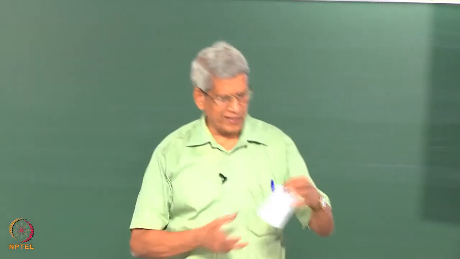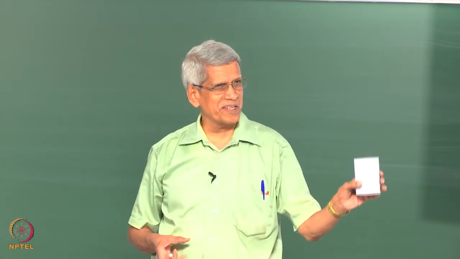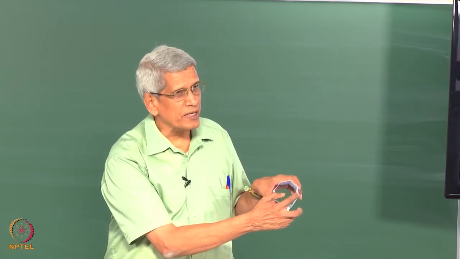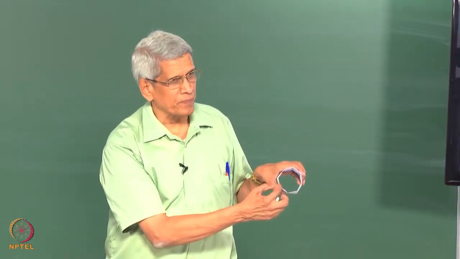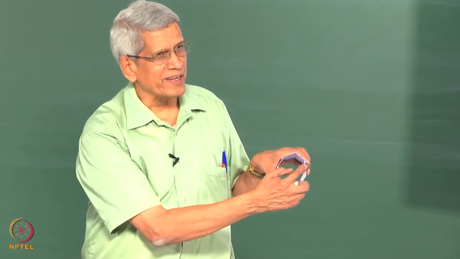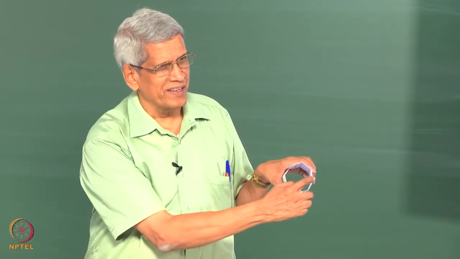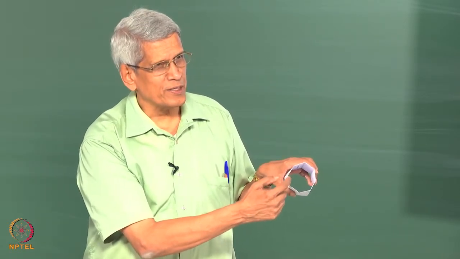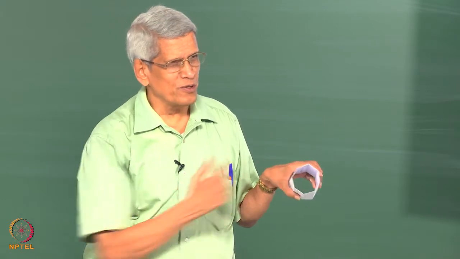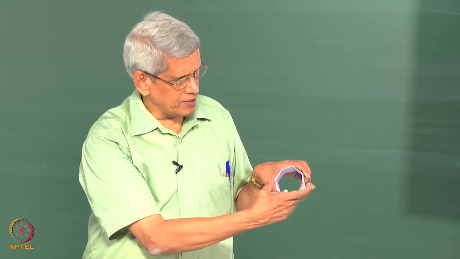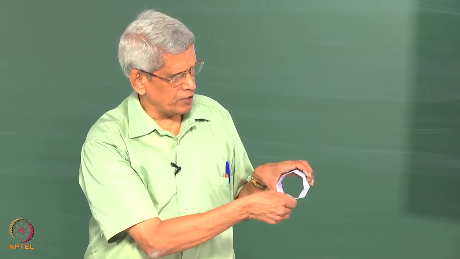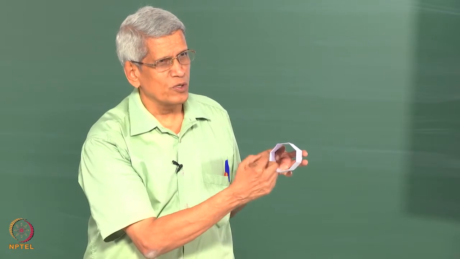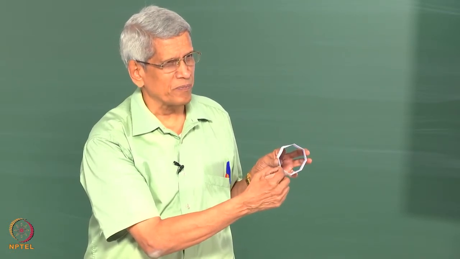See, you see this. Has it got a symmetry associated with it? What do you mean by symmetry? A point corresponding to it, there is another point. Suppose the coordinate of this point is x, y. What will be the coordinate of this point? Minus x, minus y. Intuitively you are telling that. What we have done is, since it has a symmetry associated with it, if I rotate it by 180 degrees, the point which was there earlier has come here. So its new coordinates are minus x, minus y.